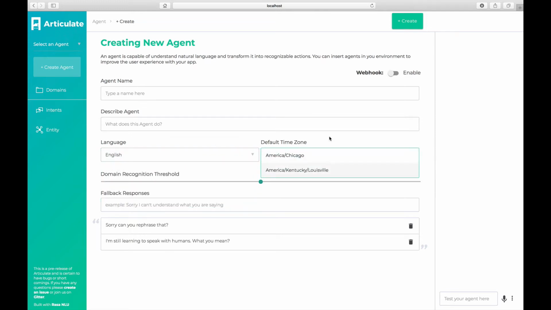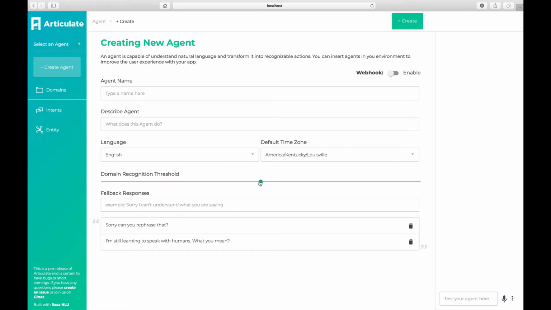You also have to choose a default time zone. We use Duckling under the hood for date and time parsing, and it expects a time zone. So this is the one that we provide by default. But if you get to the point where you're interacting with the agent via the API and not in the interface, you can provide a custom time zone that'll override the default, so you can use it no matter where your user is.